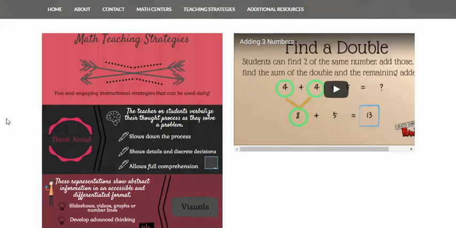On the right is a video that I've created about adding 3 numbers. It just shows a couple of different strategies that you can use to show students how to do this trickier concept.